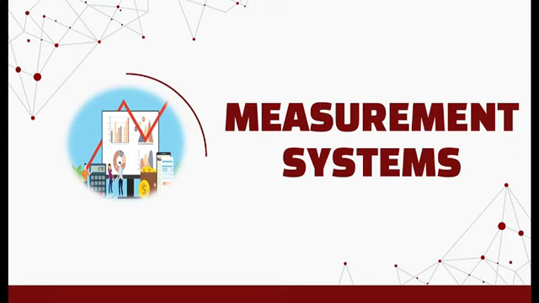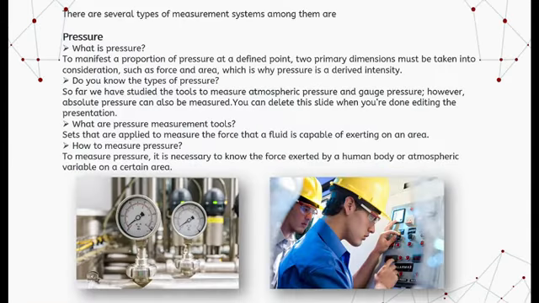Measurement systems. There are several types of measurement systems. Among them are: what is pressure? To express a magnitude of pressure at a defined point, primary dimensions must be taken into consideration, such as force and area, which is why pressure is a derived magnitude. The denominations of the pressure will depend on the system of measure in which it is expressed.